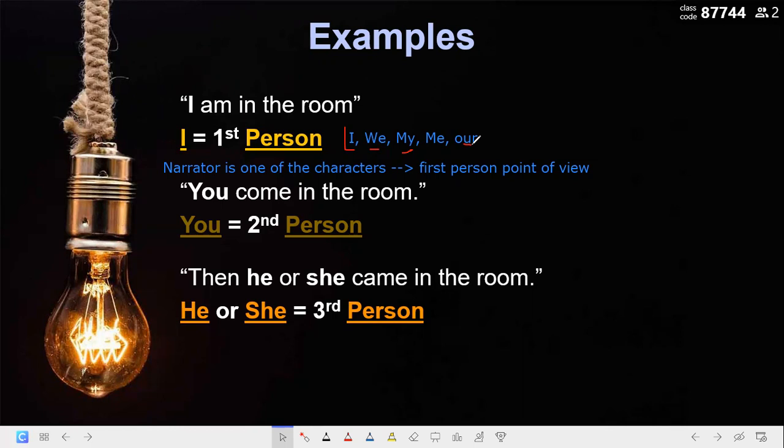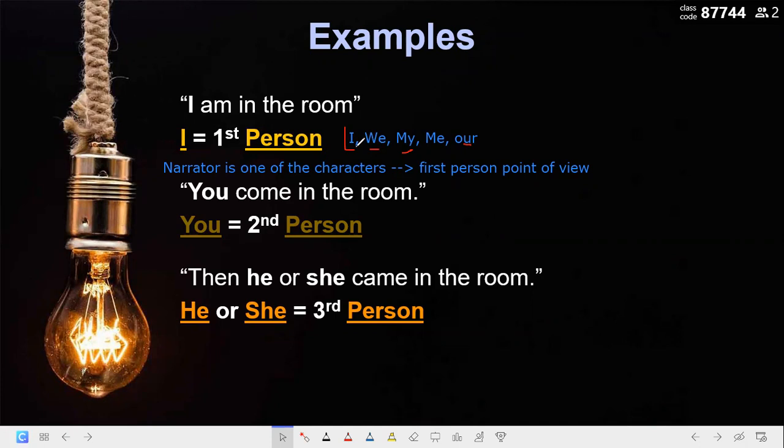Who's telling the story, Qusay? The narrator. Yes, and is the narrator one of the characters or not one of the characters? Yes. So this is, and what expressions or what pronouns did he use? He used I, we, my. Yes, very good. He used one of those, right? Not only one, he used 4. Whatever, even if he used just one.